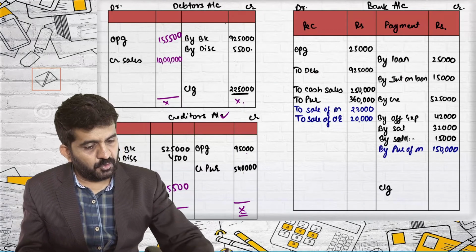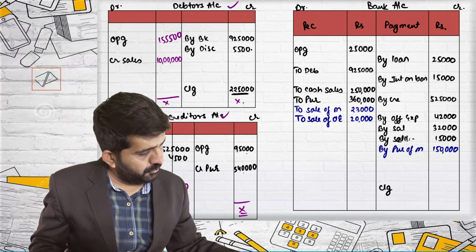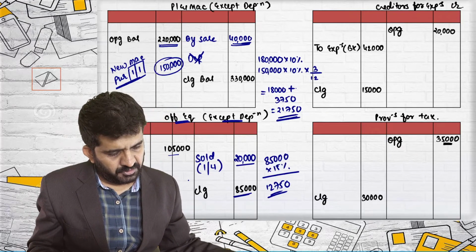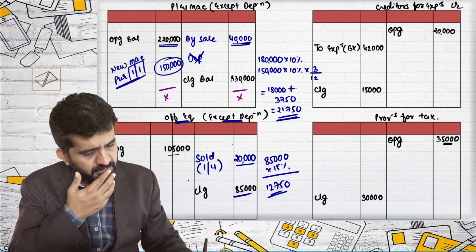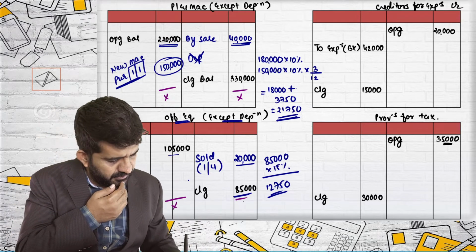So creditors is closed, the debtors is closed. Bank account, any other account, plant and machinery. This is closed. This is closed.